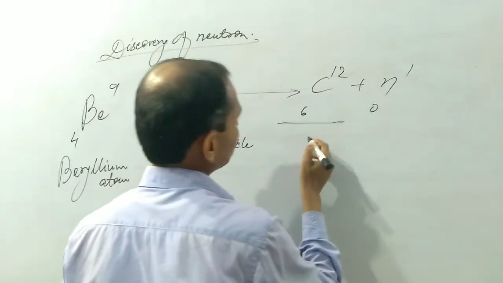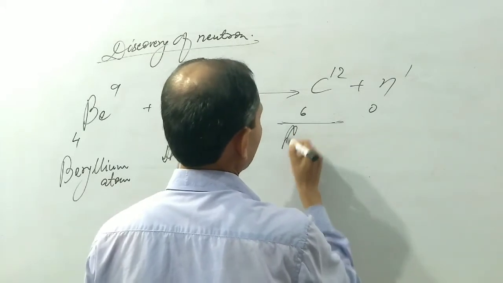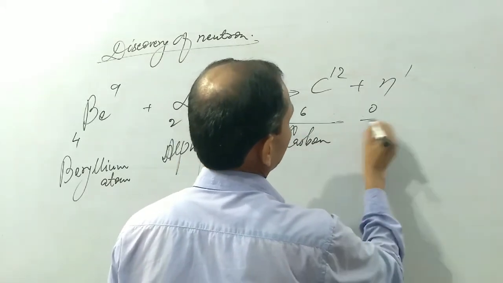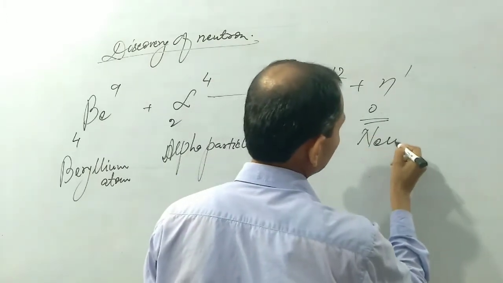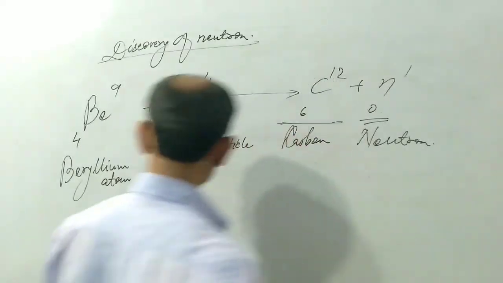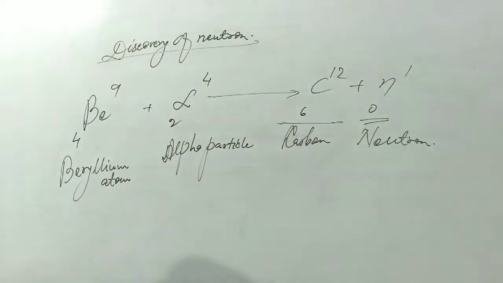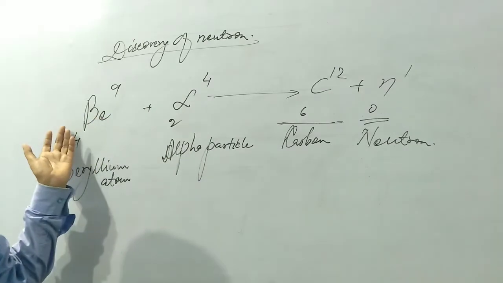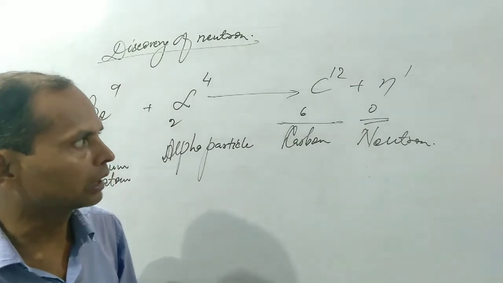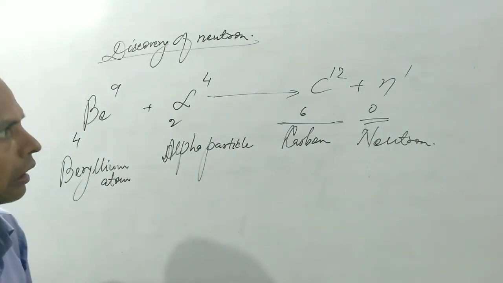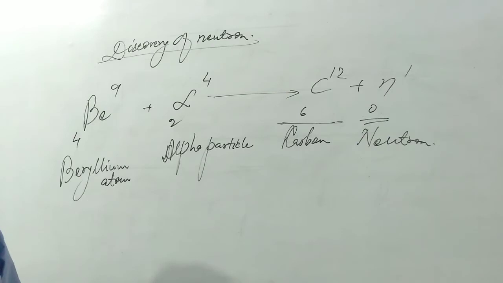This new element is obtained. The name of this element is carbon. And this is the third fundamental particle, neutron. This experiment was performed by James Chadwick for the first time. He bombarded alpha particles on beryllium atom. Then he found that a new element carbon is obtained as well as neutrons. In this reaction, the third atomic particle neutron was discovered by James Chadwick.